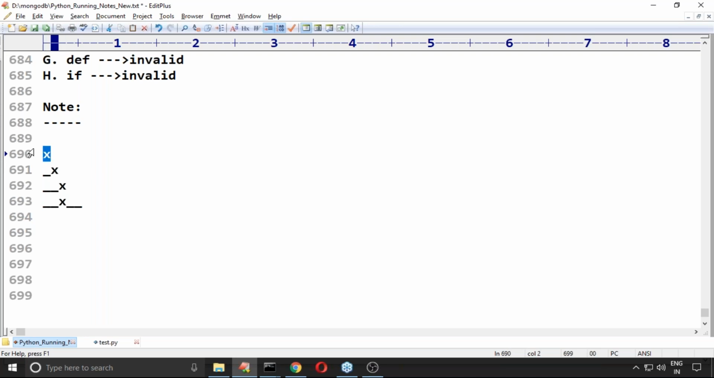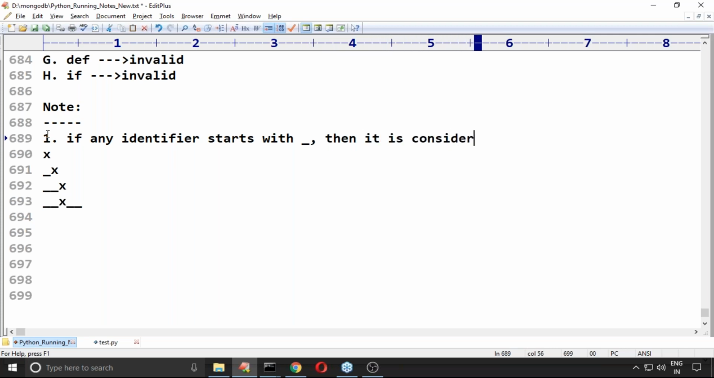If any variable or identifier starts with the underscore symbol, then it is considered as protected. Then immediately the next question you are going to ask is, sir, what is protected? Yeah, if any identifier starts with an underscore symbol, it is considered as protected.